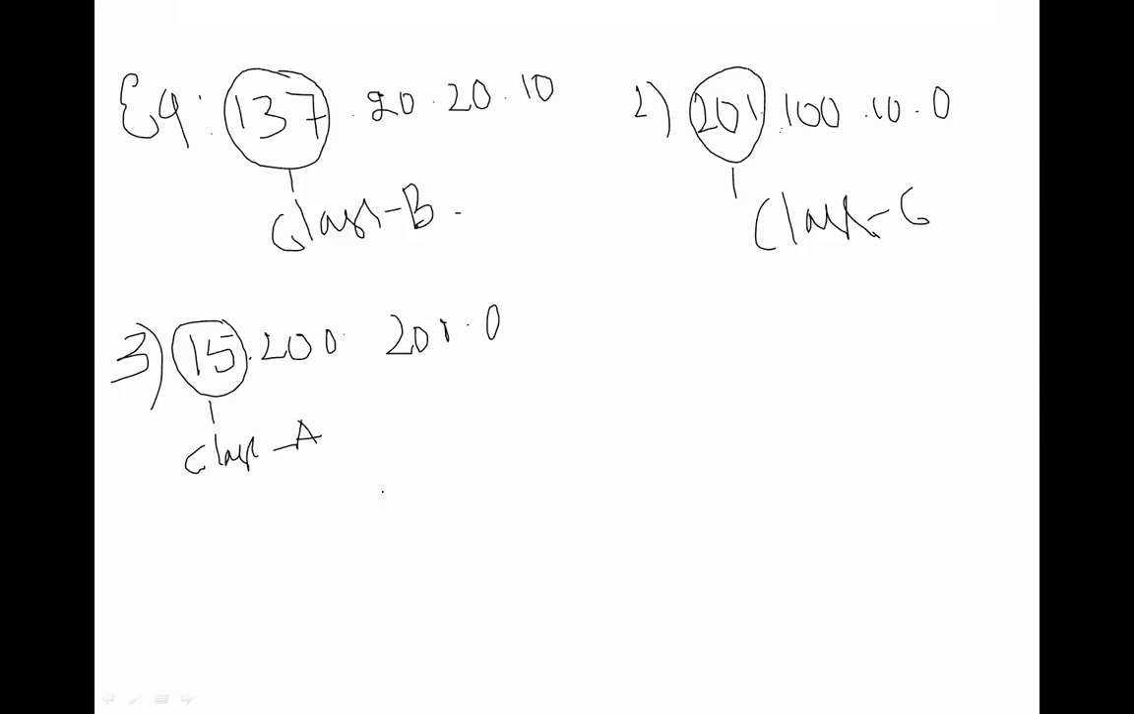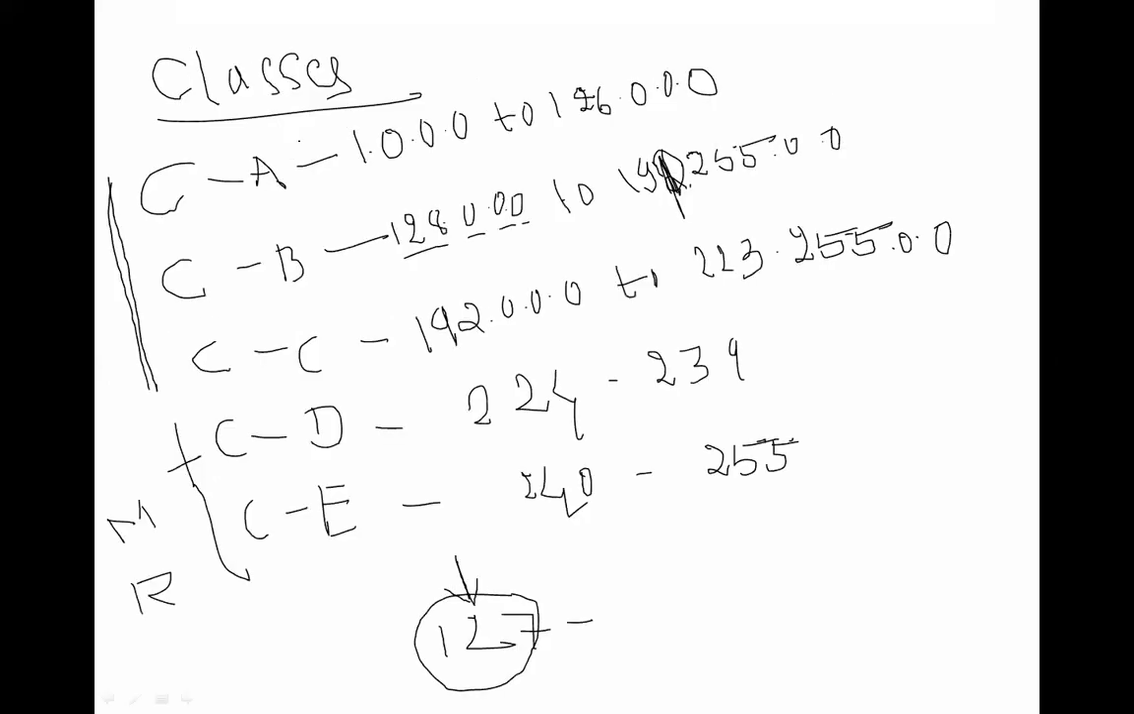Got it? Whenever you are going to find out which class a particular IP address is in, you have to see only the first octet. Keep in mind, you have to see only the first octet. If 137 is there, you have to write this down and remember it. Class A is from 1 to 126. Class B is from 128 to 191.